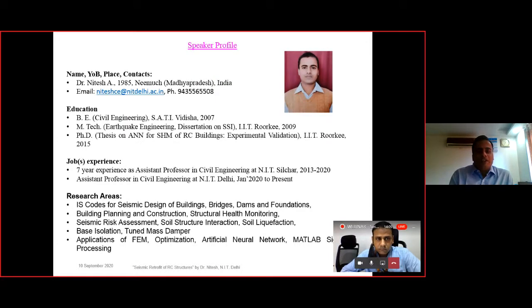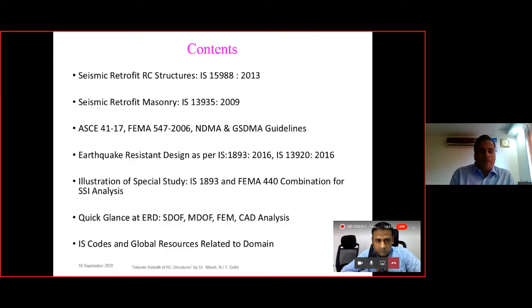So here is my short profile. I did my BTech from CTI Vidisha, and then MTech in earthquake engineering, in soil structure interaction. I did my dissertation from IIT Roorkee, and I did my PhD in structural health monitoring from IIT Roorkee. So I have 7 years of experience, and currently I am at NIT Delhi.